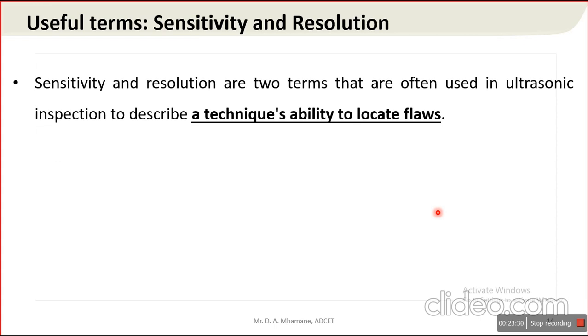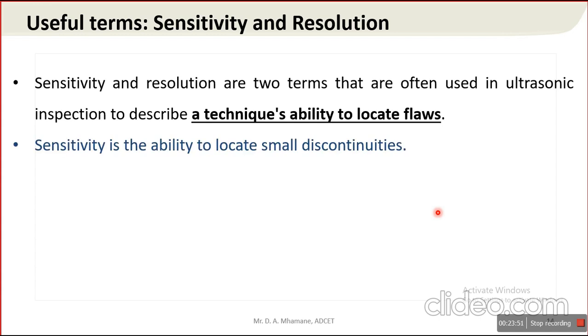It totally depends on the sensitivity and resolution of that particular method. These terms are related to all types of methods. They are not concerned with only UT, but totally related to all kinds of NDT methods. So what is sensitivity? It is nothing but the ability to locate small discontinuities. What does it exactly mean?